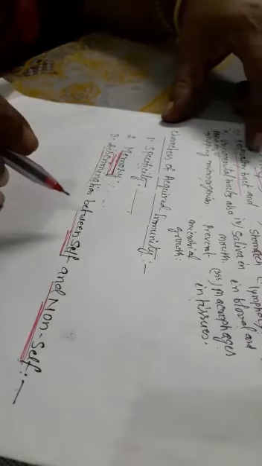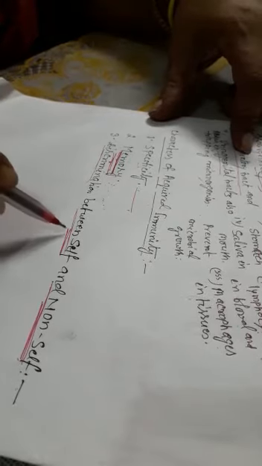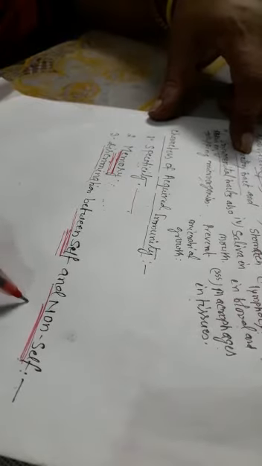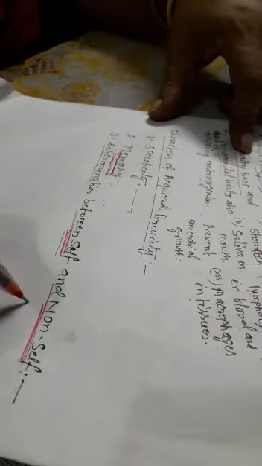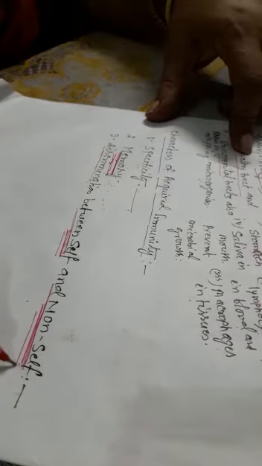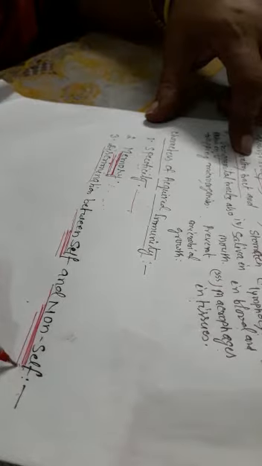The molecules present within the body are self, and the foreign molecules are known as non-self.